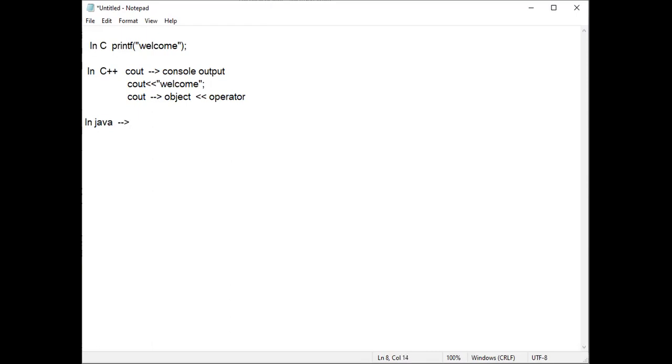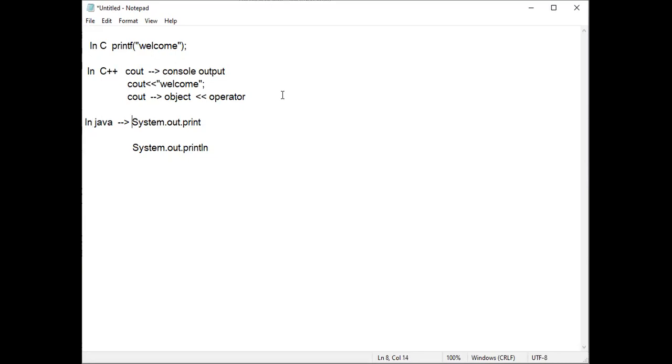When we go for Java, what happens in Java? Whatever code we are writing, we have to write inside the class only. For printing a message on the screen or printing values, three things they are using. First thing is System, which is a class name. Next is out, which is an object name. Next is print or println: System.out.println. In detail, print and println, I will tell tomorrow.